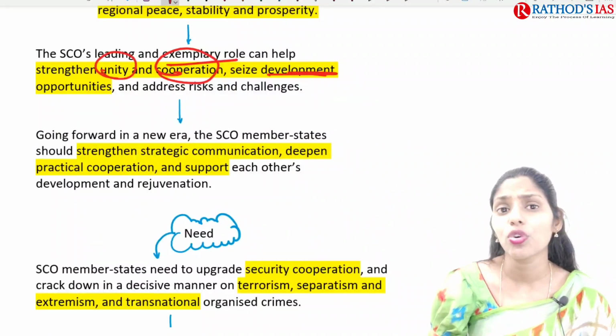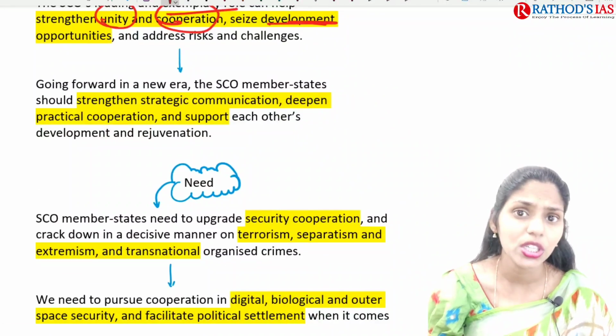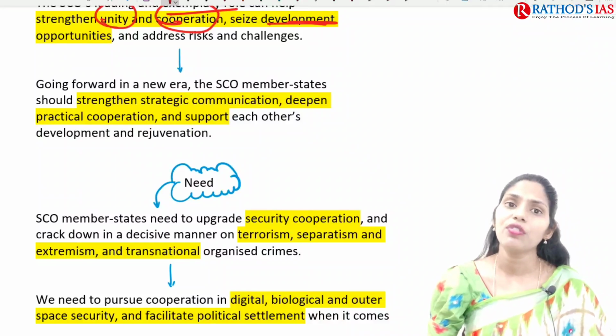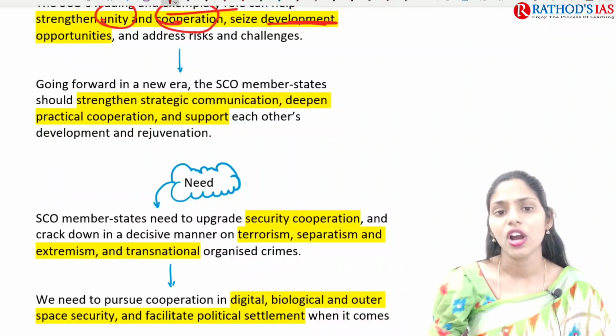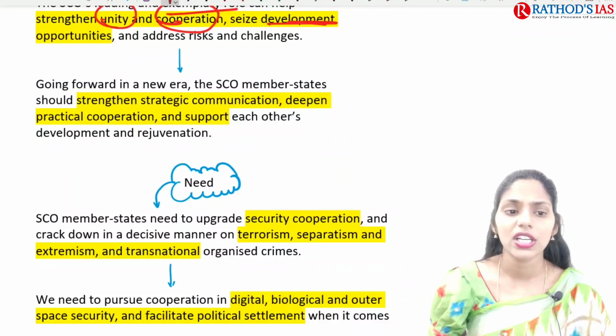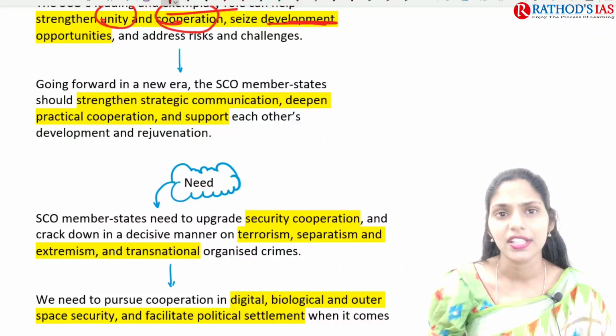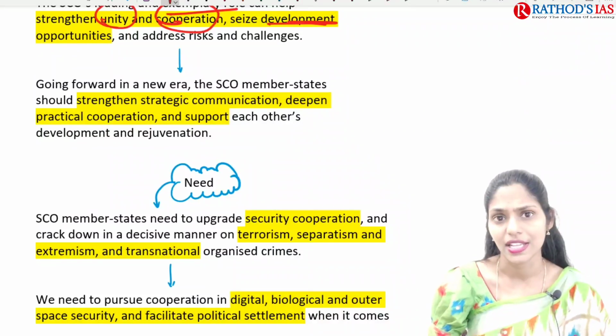So we are especially focusing on strengthening strategic communication between the countries, deepening practical cooperation, and providing support to each other for the development of the countries as well as the rejuvenation process.